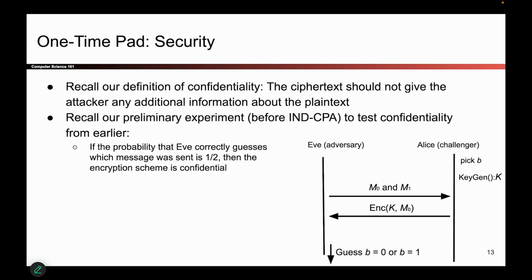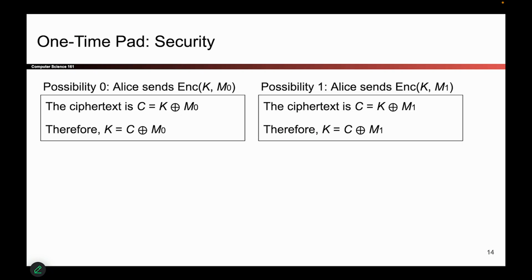Next question we should have is whether or not one-time pads provide security. So this one's a little bit fuzzy, and the reason why is because the IND-CPA definition that we spent a lot of time coming up with last time doesn't fully work on one-time pads. In IND-CPA, we usually use the same key through the whole game so that Eve can say, encrypt this, and then Alice faithfully encrypts it with the key. In this case, since we're changing keys every single time, the game has to be modified just a little bit to work out, but we can still show that one-time pads provide some level of security. So let's try and do that.